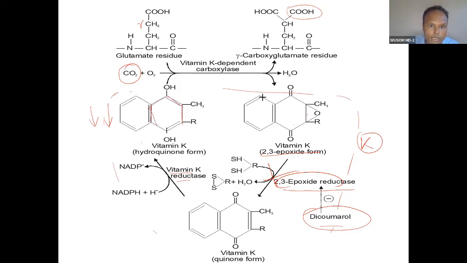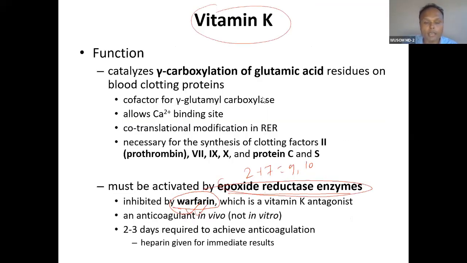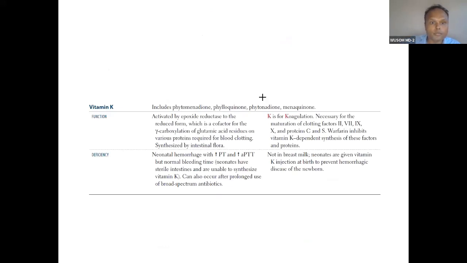I told you what is catechol. This is hydroquinone ring. This will convert into quinone and then epoxide quinone. So this is vitamin K, gamma carboxylation. Gamma carboxylation is inhibited by warfarin. That is why warfarin is an anticoagulant, and it is used as a drug in cardiovascular disease.